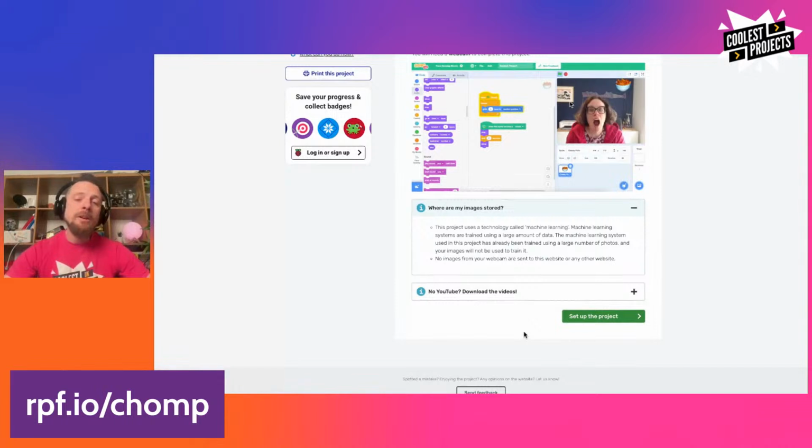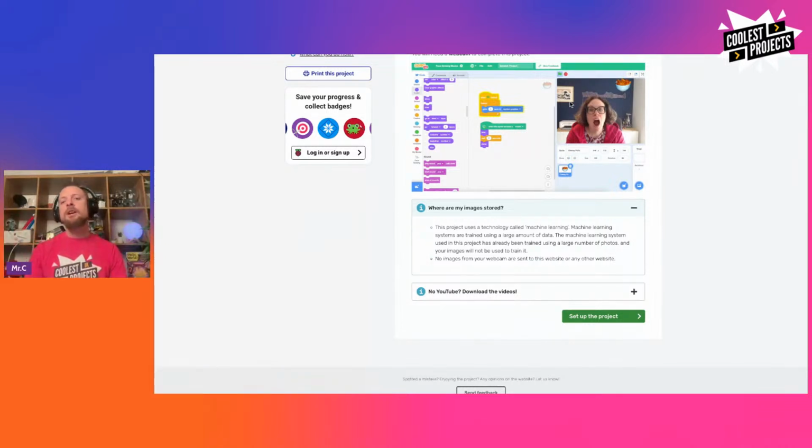I know some people are really worried about this sort of thing. When you're looking at AI and machine learning, we have cameras on a lot. We're taking photos of ourselves and those sorts of things, and there are a lot of reasons to be concerned about that. Putting your image online is definitely something you need to think about before you do it. When you're working with a machine learning model, those images go into the model, they train the model, and once the model is trained, it's very difficult to extract them, nearly impossible to pull the images back out again.